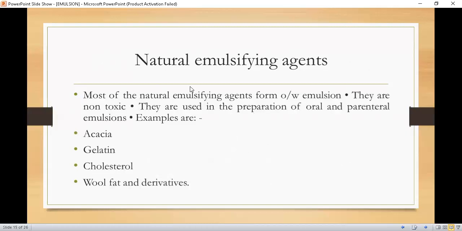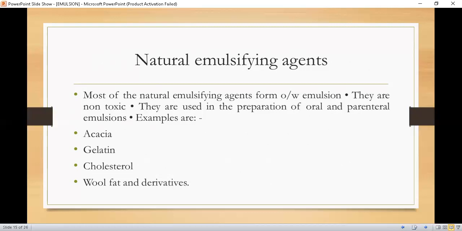Students, now let's discuss what natural emulsifying agents are. Most of the natural emulsifying agents form oil in water emulsion. They are non-toxic. They are used in the preparation of oral and parenteral emulsions. Examples are acacia, gelatin, cholesterol, wool fat, and their derivatives. So these are the examples of the natural emulsifying agents.